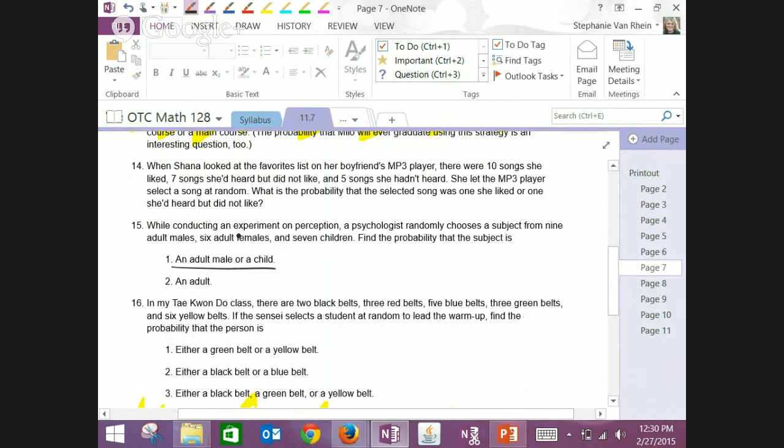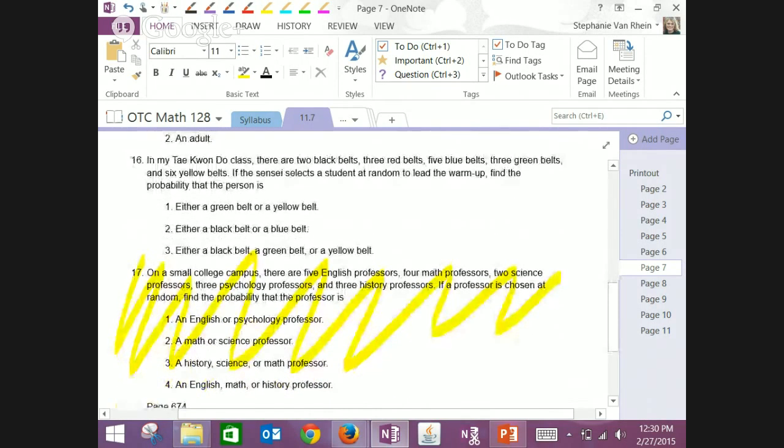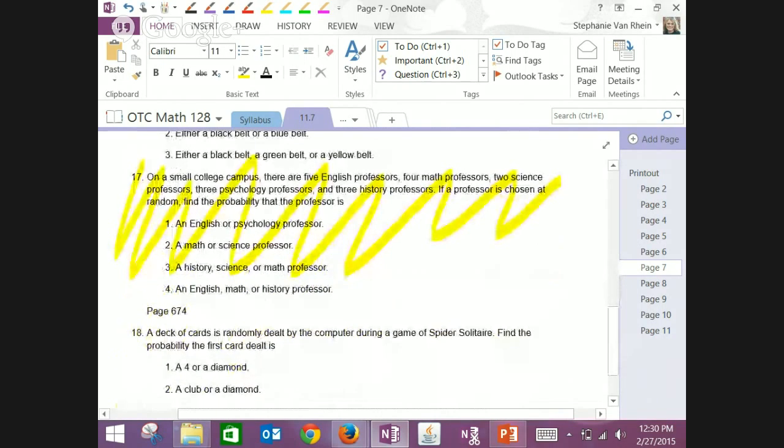While conducting an experiment on perception, a psychologist randomly chooses a subject from 9 adult males, 6 adult females, 7 children. Find the probability the subject is an adult male or a child. No overlapping there, right? Pretty straightforward. And an adult, so either adult female or adult male. So no overlapping. 17.